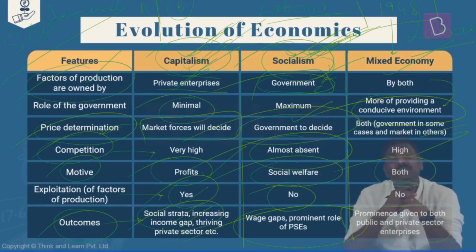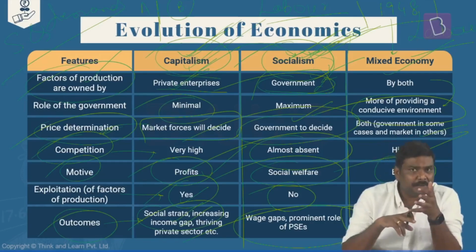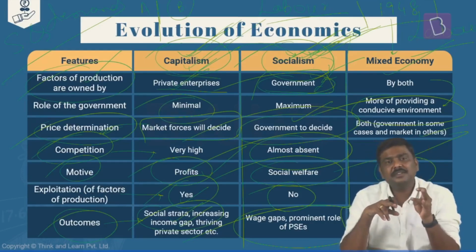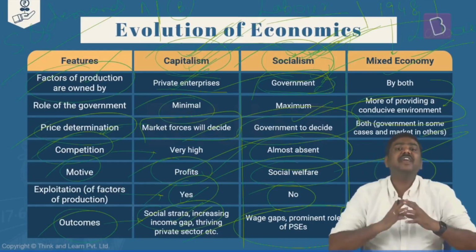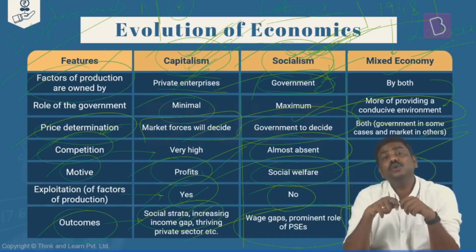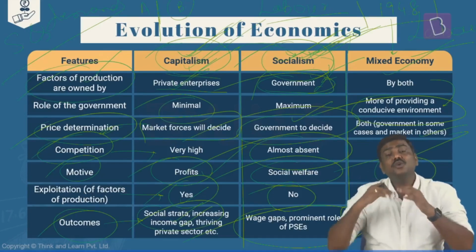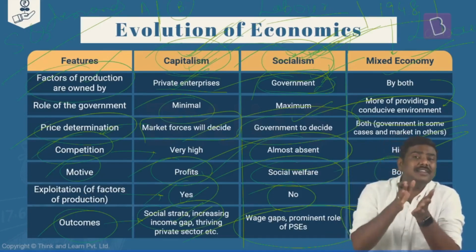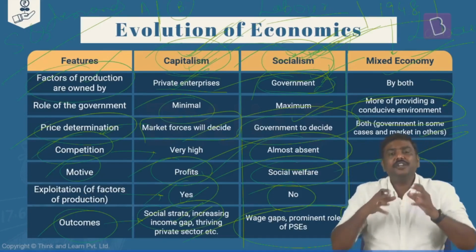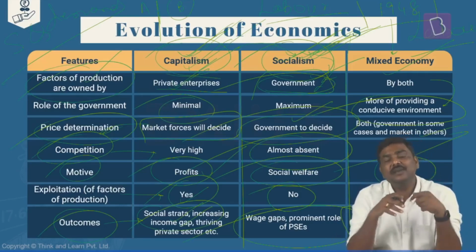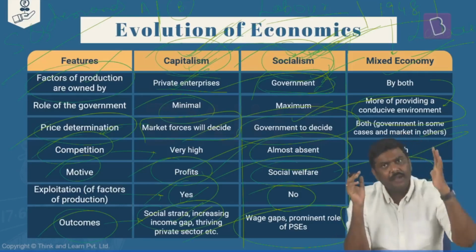Right? In case of the mixed economy, prominence is given for participation of both the public sector enterprises as well as the private sector enterprises. In case of the private sector enterprises, we expect these enterprises to use the resources much more efficiently, and provide the goods and services based on the competition in the market. And on the other hand, where government is present, it will also try to attain the social welfare objective by supplying certain goods and services in the market.